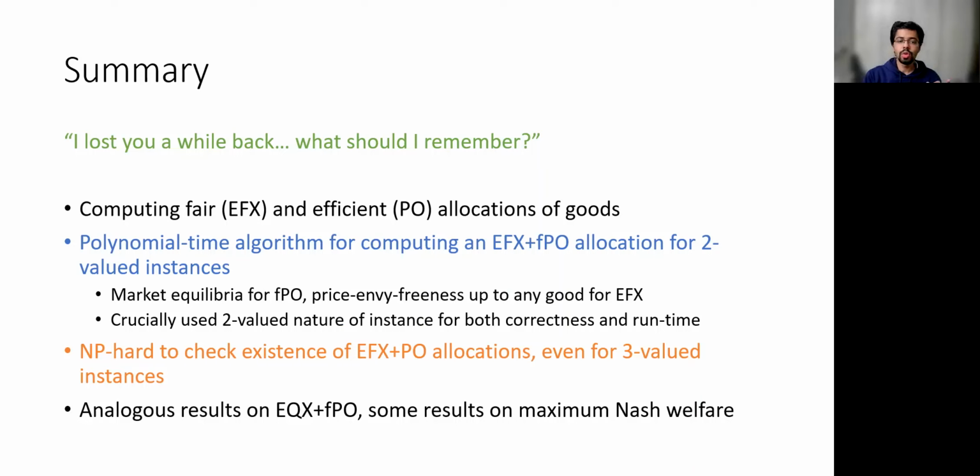Here, we crucially use the two-valued nature of the instance, both for proving correctness and the runtime analysis. Next, we show that if we generalize from two-valued instances to three-valued instances, EFX plus FPO allocations need not exist, and deciding their existence is NP-hard. We also had some results on equitability and some results on maximum Nash welfare.